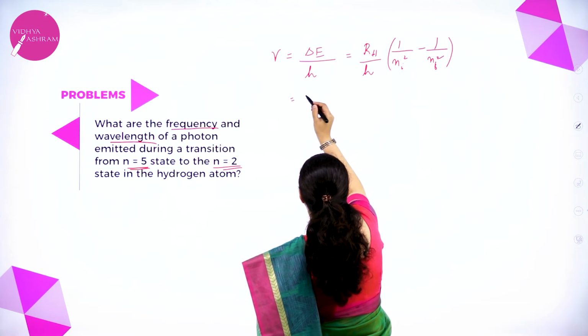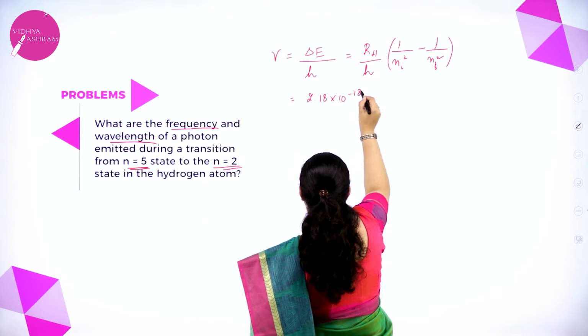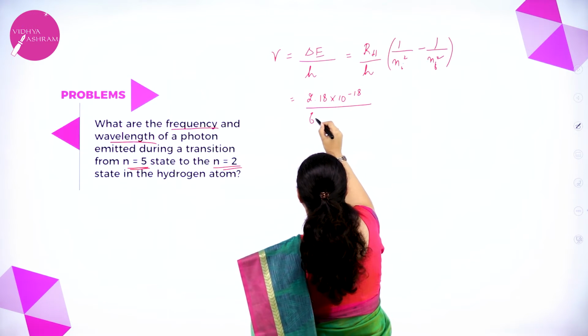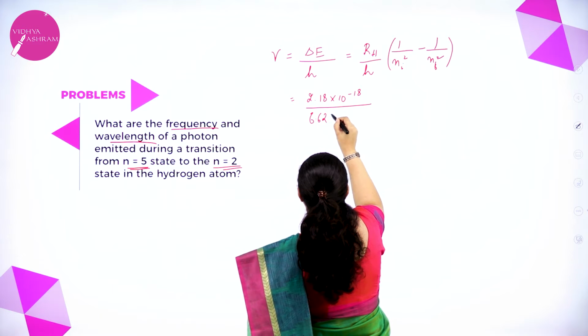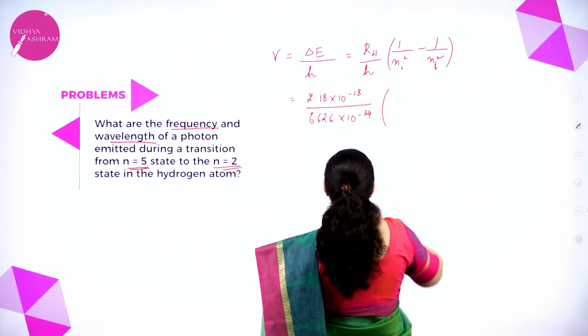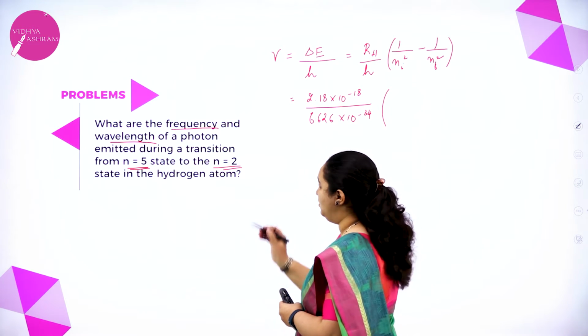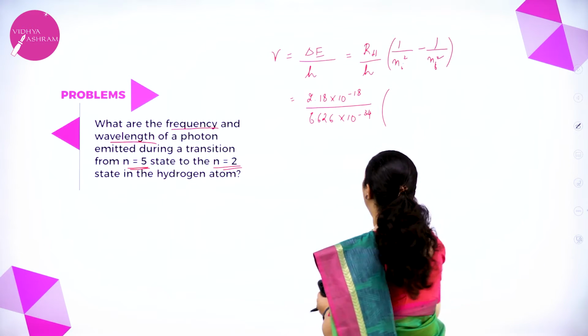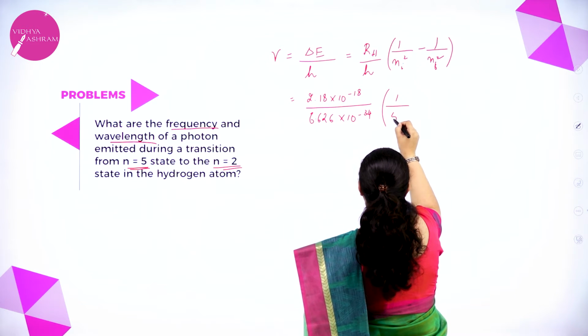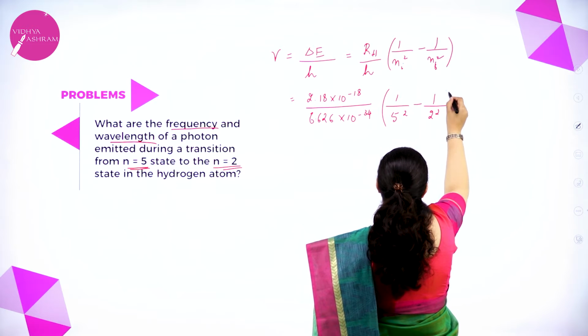So I'll just put the values. 2.18 into 10 to the power minus 18 divided by 6.626 into 10 to the power minus 34, times, what is the initial state? 5. To which state? 2. So 1 by 5 square minus 1 by 2 square.